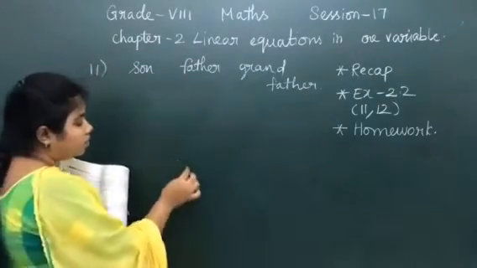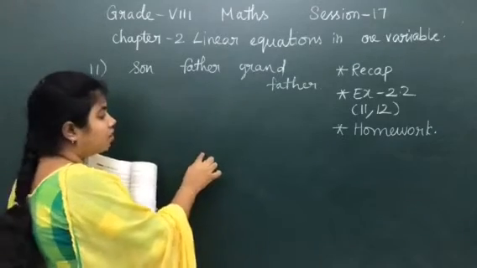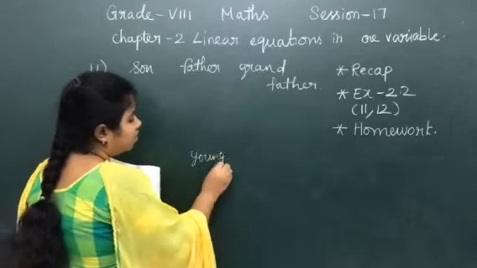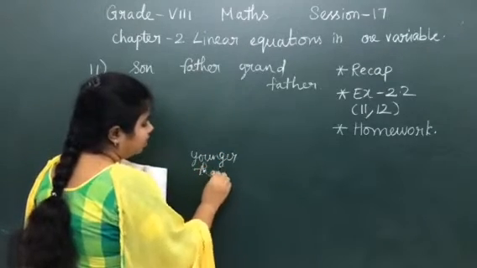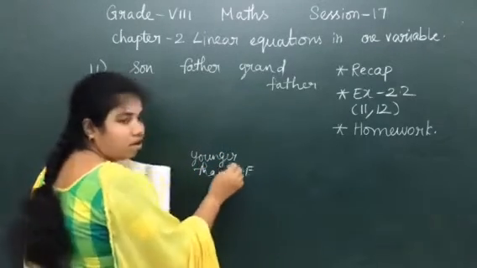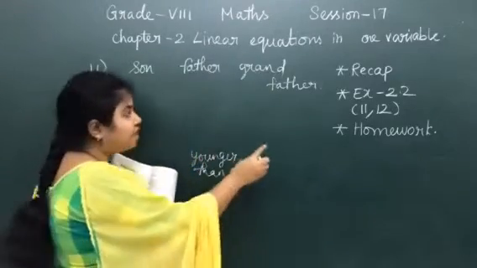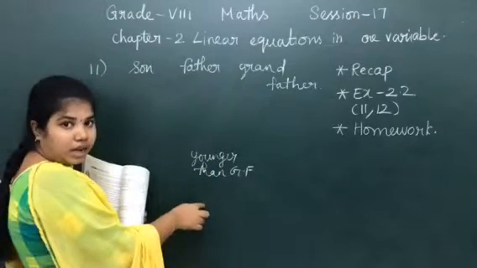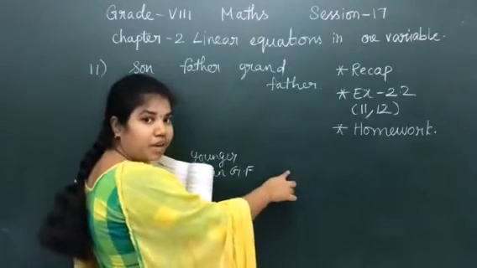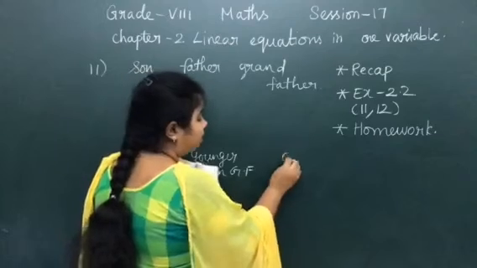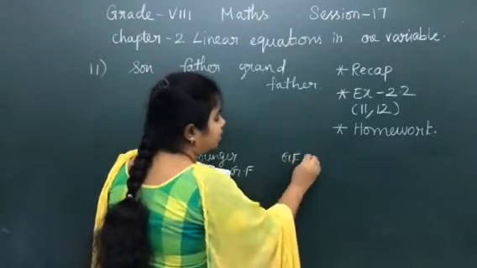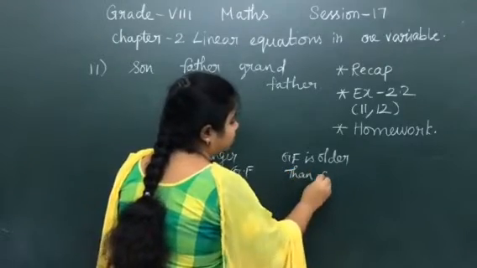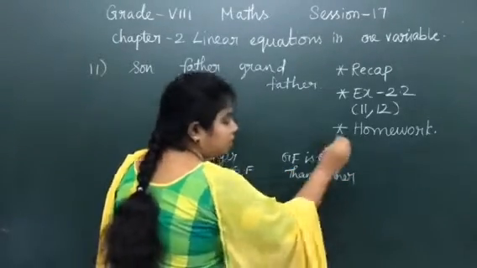Now let us take father. Father will be younger than grandfather. Am I right? Father's age will always be younger than grandfather. Yes or no? In terms of father I am saying. When I want to say in terms of grandfather, how will I say? Grandfather is older than father. Yes?